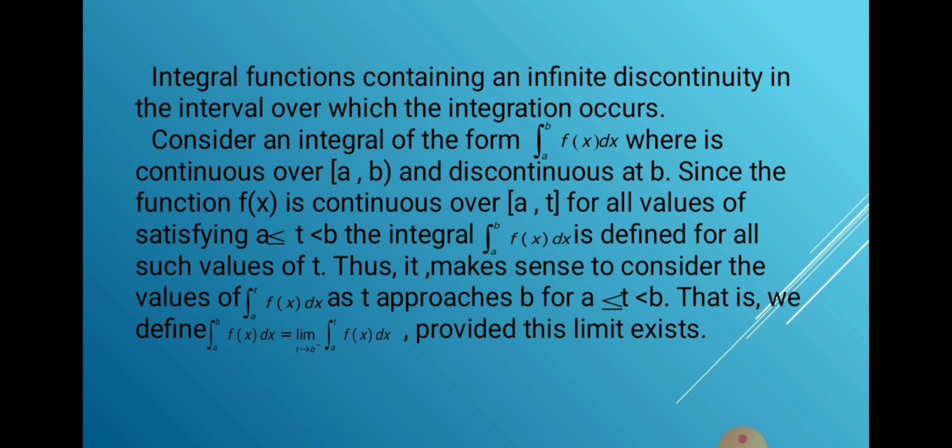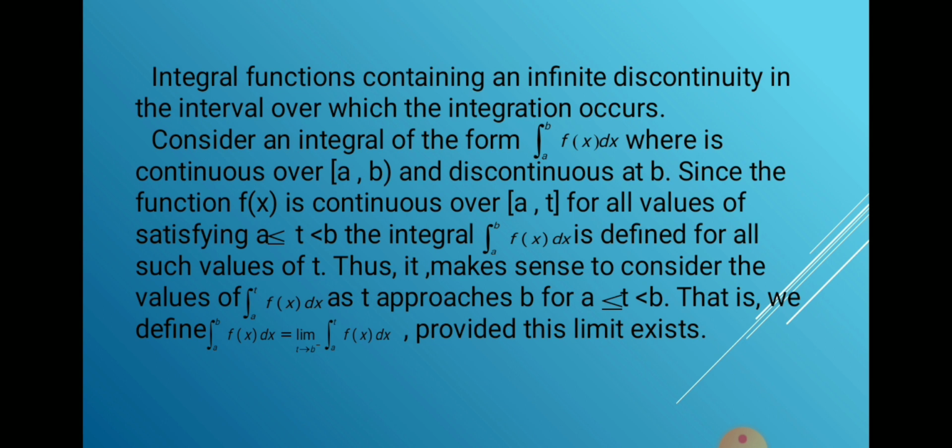Thus, it makes sense to consider the values of the integration from a to t of f of x dx as t approaches b, for a less than t less than b.